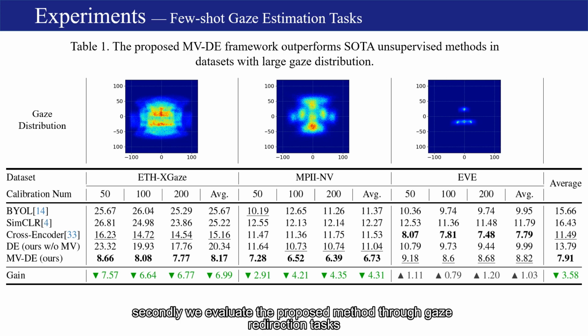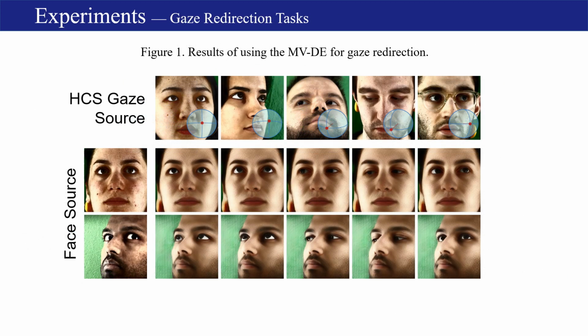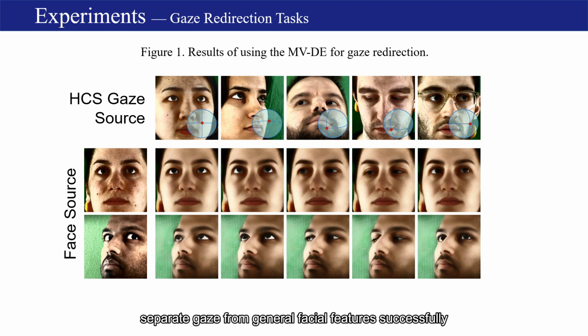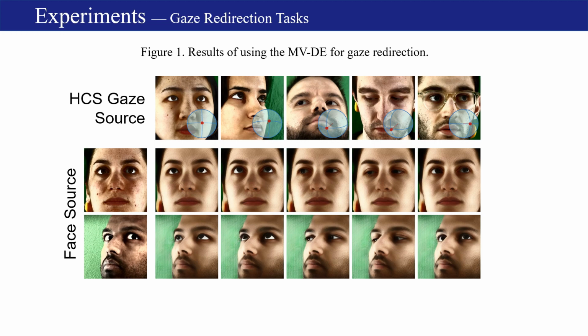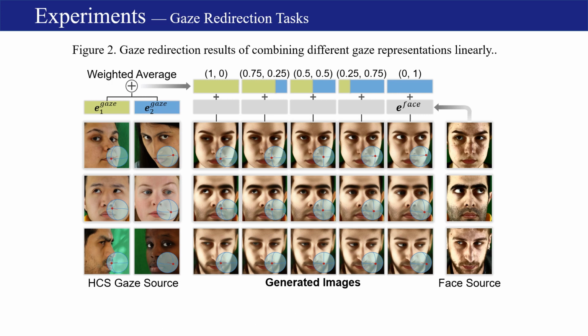Secondly, we evaluate the proposed method through gaze redirection tasks. Results demonstrate that the proposed method separates gaze from general facial features successfully. Lastly, we combine different gaze representations linearly for gaze redirection. Results demonstrate that the extracted gaze features exhibit good linearity invariance.